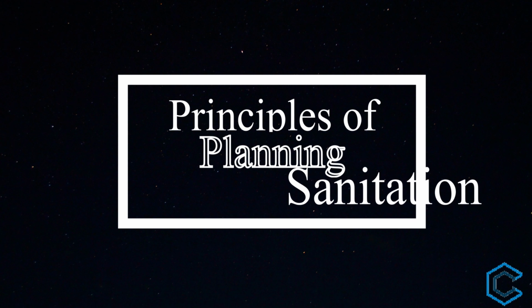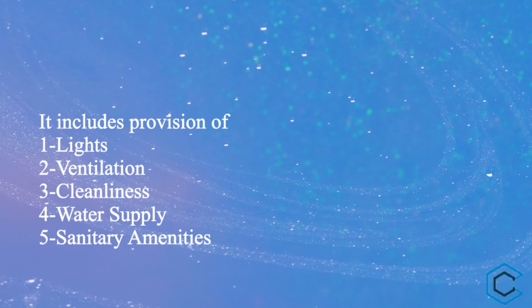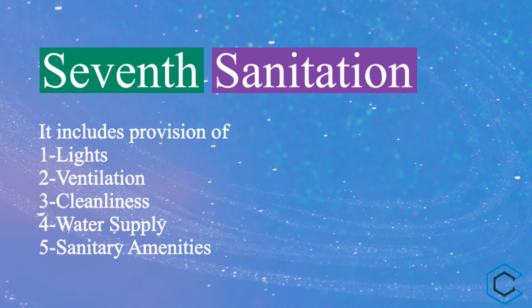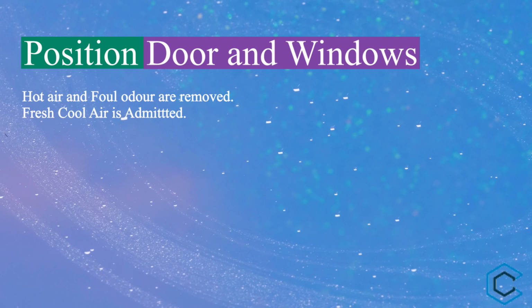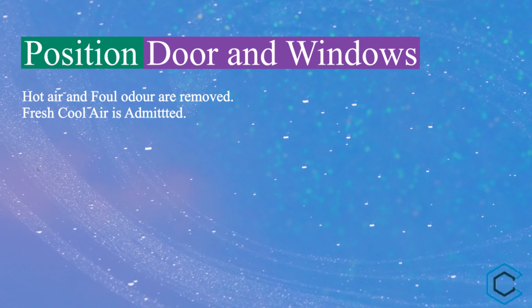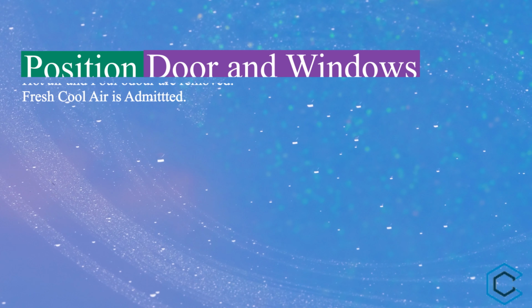Seventh, sanitation. It includes provision of light, ventilation, cleanliness, water supply, and sanitary amenities. The minimum window area should not be less than 1/10 of floor area to allow maximum sunlight to enter the room, which destroys the germs. The doors and windows should be positioned in such a way that hot air, foul odors are removed from the room and fresh cool air is admitted in the room.